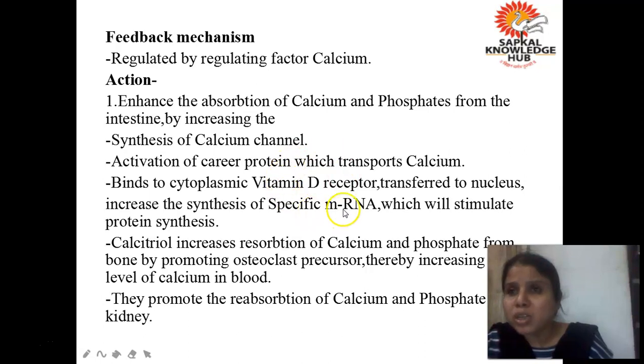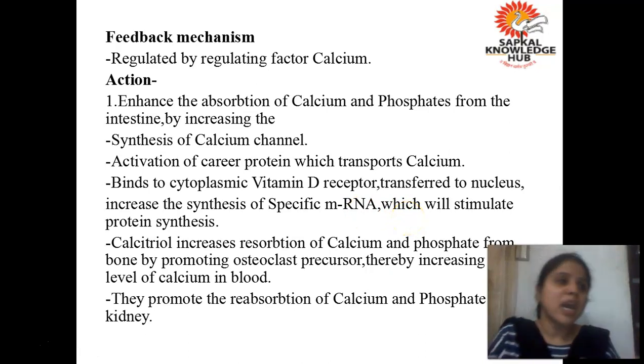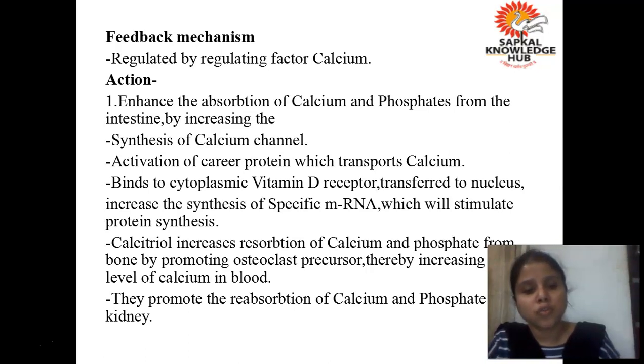Vitamin D binds to the receptor, goes inside the nucleus, and it is also responsible for inducing the transcription and translation process, and finally the synthesis of protein. They also promote the reabsorption of calcium and phosphate from the kidney. Okay, so these are the major actions of vitamin D.